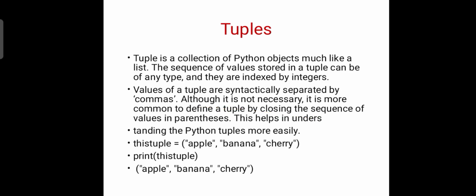In the case of tuples, a tuple is a collection of Python objects, much like a list. The sequence of values stored in a tuple can be of any type. They are indexed by integers. Values of a tuple are syntactically separated by commas, although it is not necessary. It is more common to define a tuple by enclosing the sequence of values in parentheses.